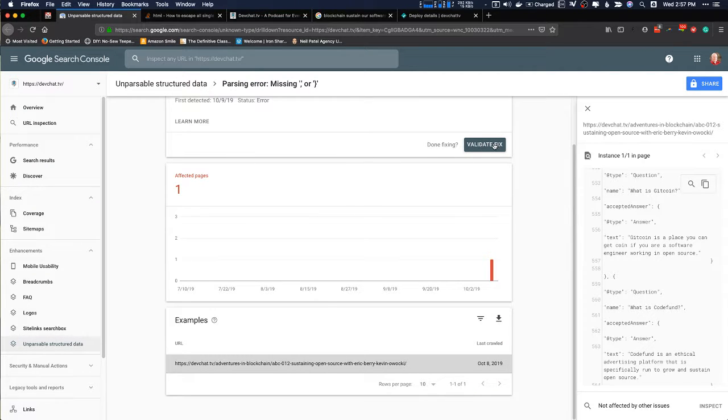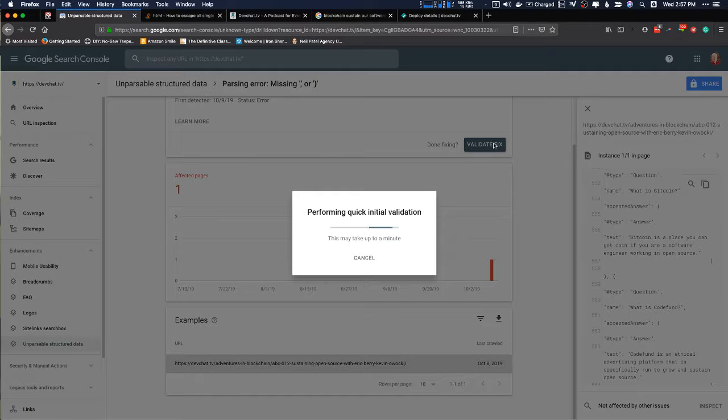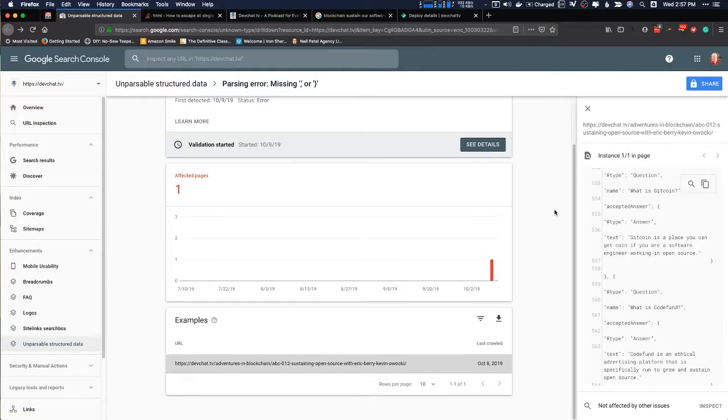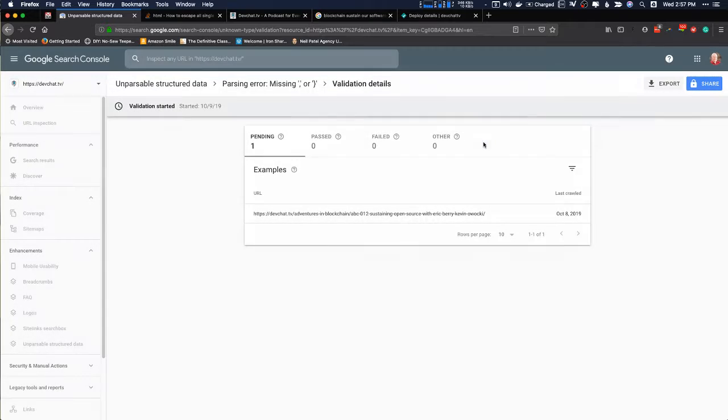All right, so I'm pretty sure that this is fixed, so I'm going to click validate fix. Sometimes this works, and sometimes it takes a few minutes. But it's just one issue. I want people to be able to find this stuff, especially since Gitcoin and CodeFund are really cool issues. Okay, validation started, which means that it hasn't finished. The worst I've seen it is it takes a few hours. So we'll see how that goes.